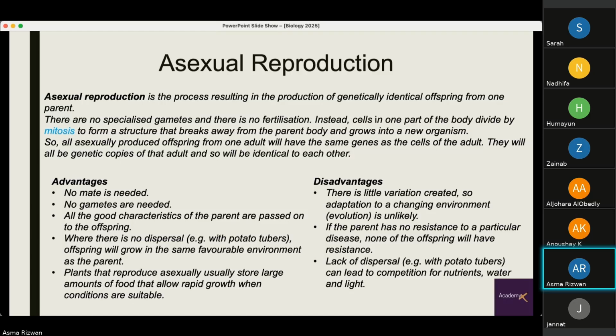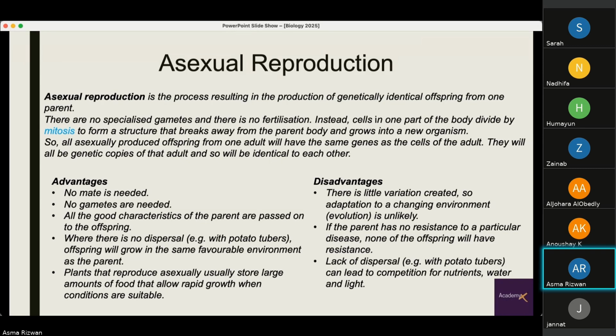So asexual reproduction involves only one parent, and the offspring from one adult will have the same genes because they come from one parent only. They will be genetically identical. Basically, they will be clones and very, very identical to each other. The advantages of this reproduction are there is no mate needed, and no gametes are formed or needed. All the good characteristics of the parent are passed on. There is no dispersal.